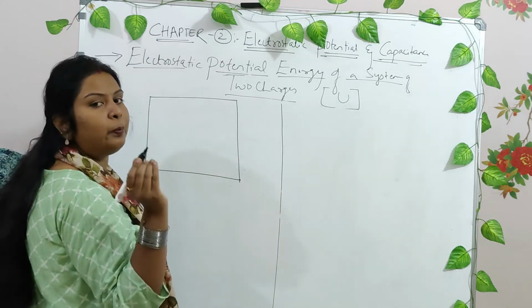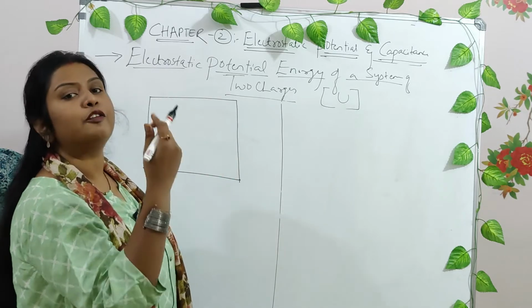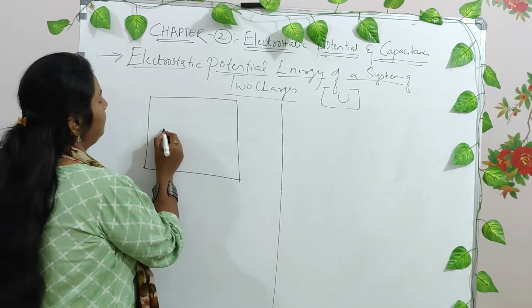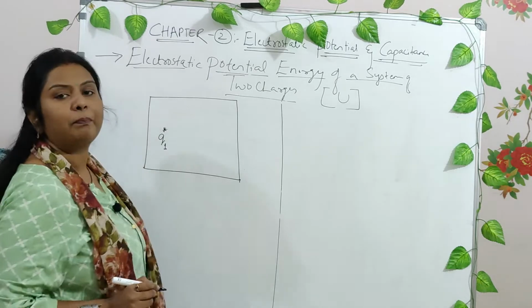Now what you do, you bring a charge from a region of infinity. What does infinity mean? From a region where the electric field is 0 to this particular region, right? Say for example, you have brought this charge Q1, right?